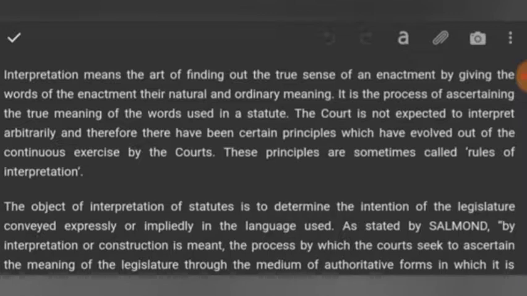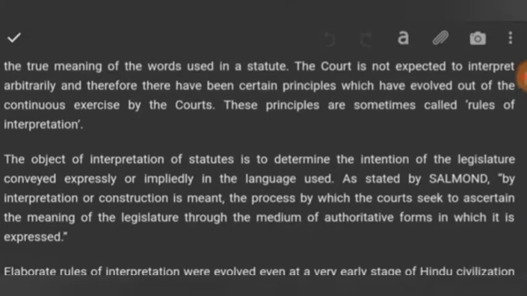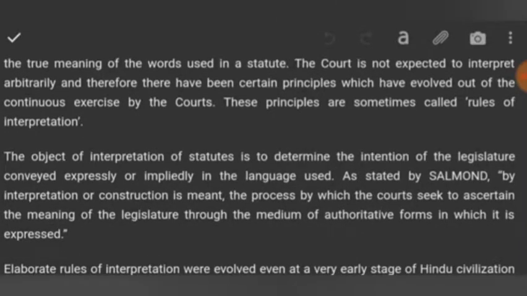Interpretation means the art of finding out the true sense of an enactment by giving the words of the enactment their natural and ordinary meaning. It is the process of ascertaining the true meaning of the words used in a statute. The court is not expected to interpret arbitrarily, and therefore certain principles have evolved out of the continuous exercise by the courts. These principles are sometimes called rules of interpretation. These are the principles which the courts have to follow while interpreting a statute or an enactment.